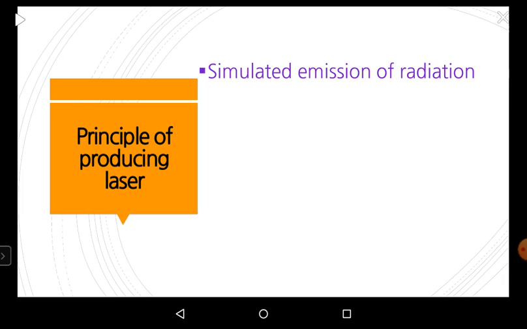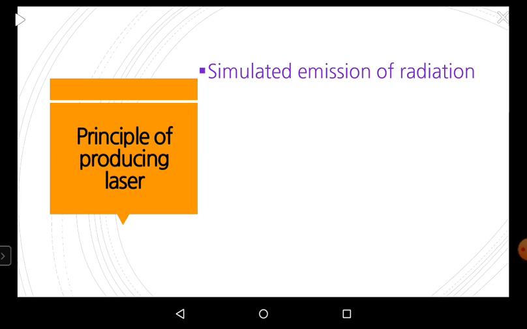The reason is, in the case of spontaneous emission, an atom which is in the excited state jumps down to a lower energy level by releasing one photon only, which equals the difference between the two energy levels.